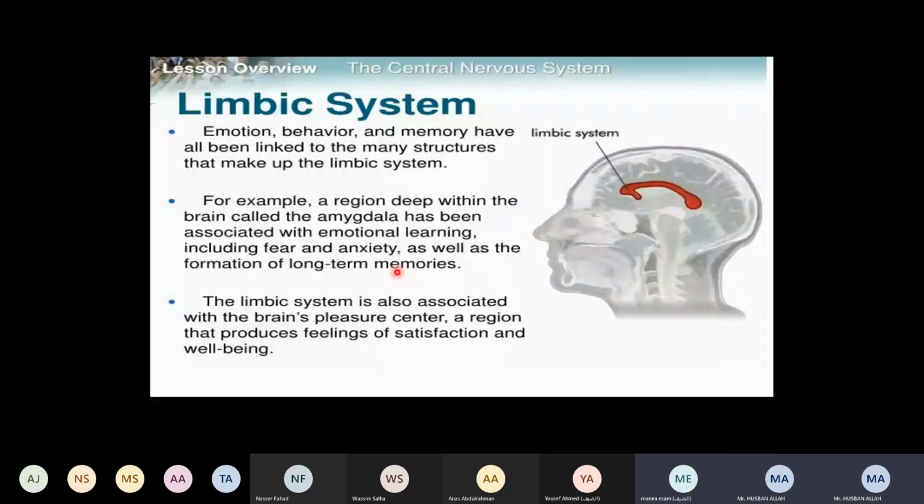Where can long-term memory be stored? In the limbic system. The limbic system is also associated with the brain's pleasure center, a region that produces feelings of satisfaction and well-being. For example, if you are not feeling well, you go to the doctor, and when you get medicine, after two or three hours you feel better in your body. That feeling of satisfaction in the human body is also associated with the limbic system.